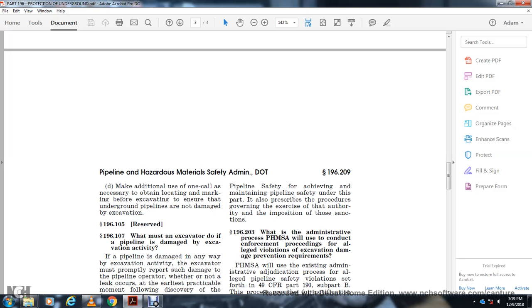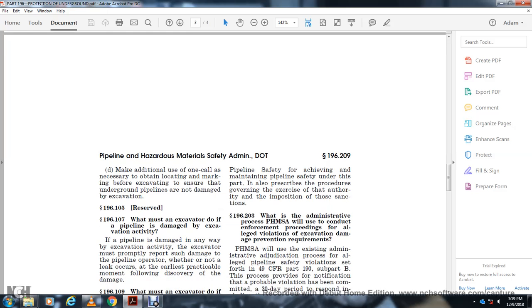Make additional use of the one call, as necessary, to obtain a location from the marker before excavating, and ensure that the underground pipelines are not damaged. Section 196.105, reserved. 196.107. What does the excavator do if there is pipeline damage during excavation activity?